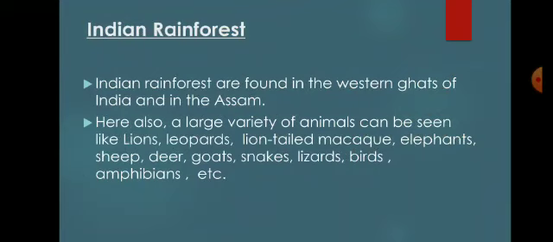Now we'll be discussing the adaptations in the Indian rainforest. Indian rainforests are found in the Western Ghats of India and in Assam. Here also a large variety of animals can be seen, like lions, leopards, lion-tailed macaw, elephants, sheep, deer, goats, snakes, lizards, birds, amphibians, etc. But we will be discussing only two animals in this video to not make it very long. So we'll be discussing the lion-tailed macaw and the elephants in this video.